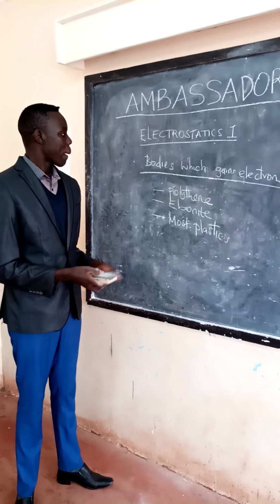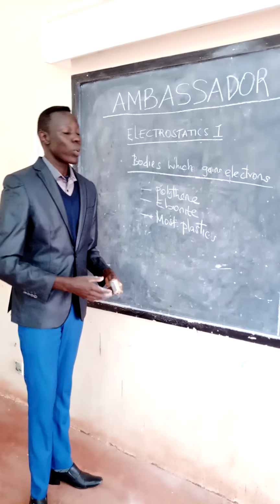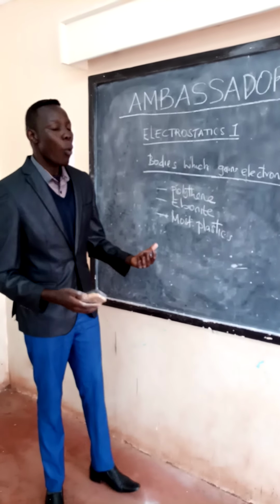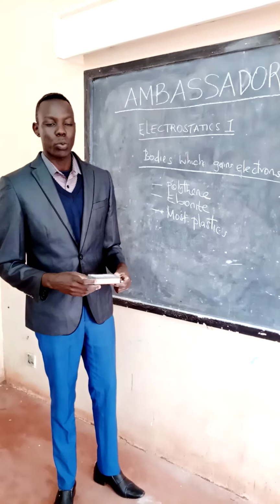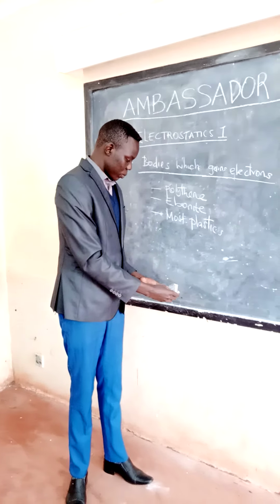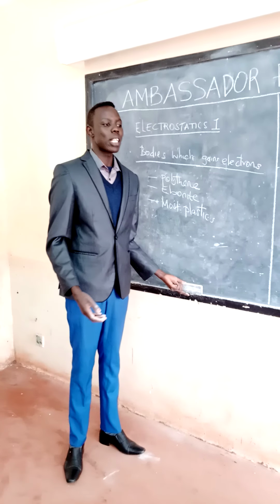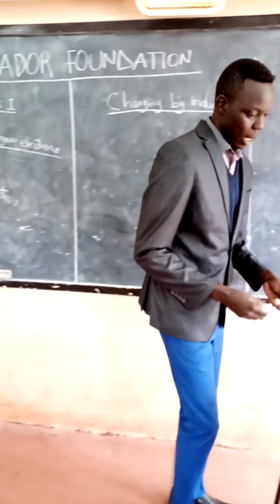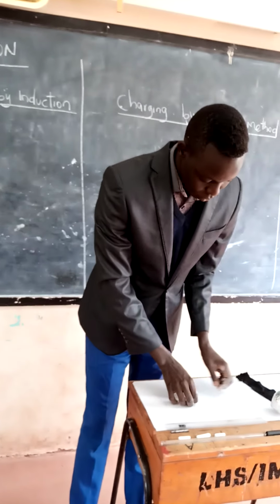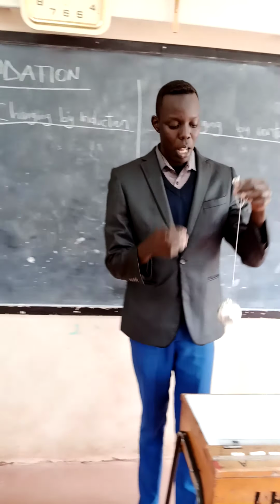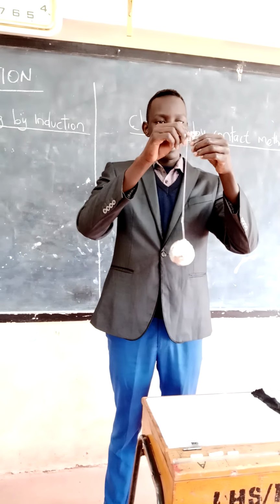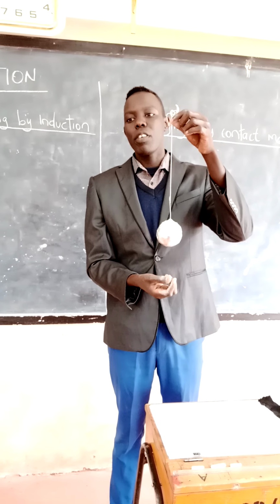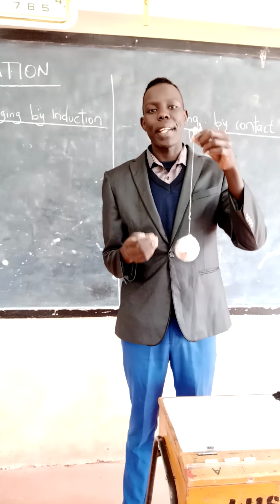As long as you have known examples of bodies which gain electrons and those that lose electrons, I would like now to take you to ways that we can charge a body. The body I'm using is what we call a polystyrene ball. Let me show you how a polystyrene ball looks like. This one is a polystyrene ball. It can either be charged positive or negative depending on how you want it to get charged.